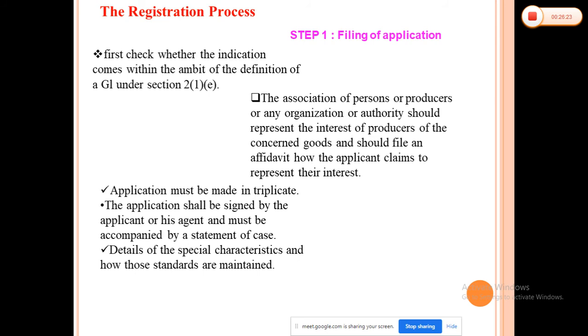And the details of the inspection structures, if any, to regulate the use of the geographical indication in the territory, that also you have to give, and you have to give the details of all the applicants together with the addresses. If there is a large number of producers, you can give a collective reference, and you have to send that particular application to Chennai, where the geographical indications headquarters is.